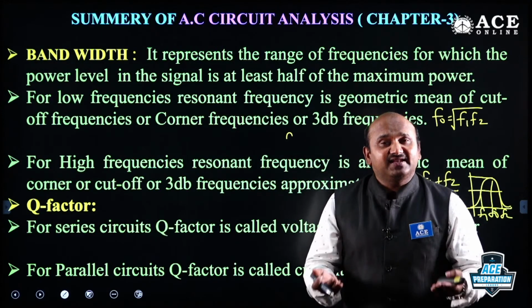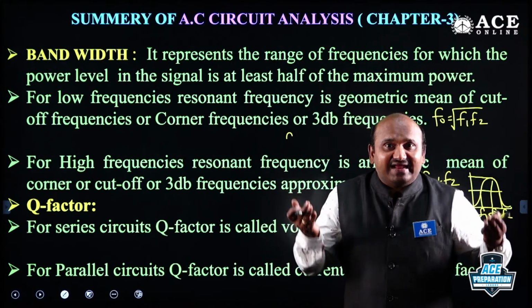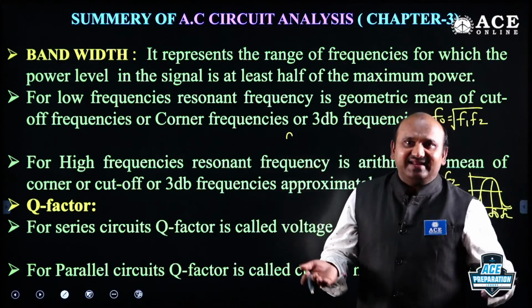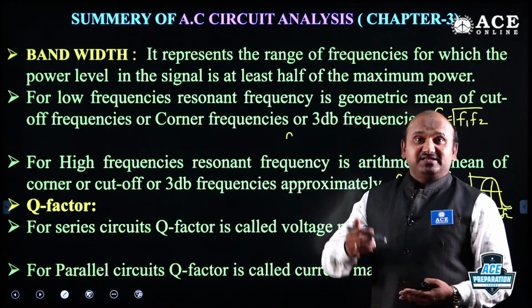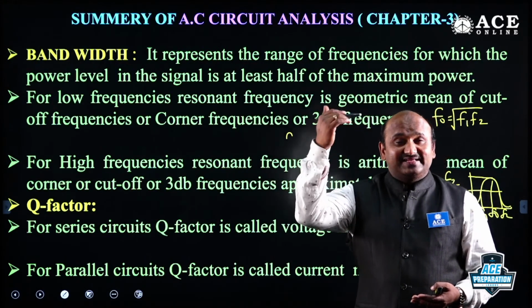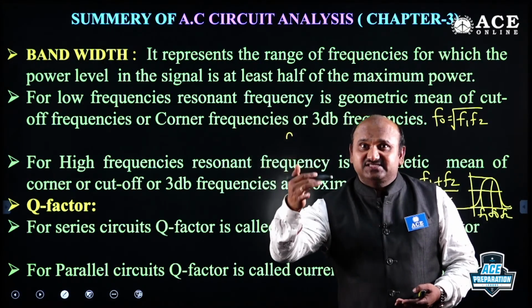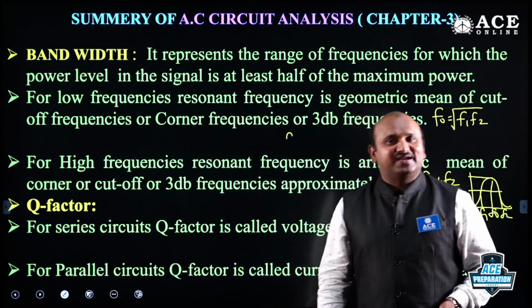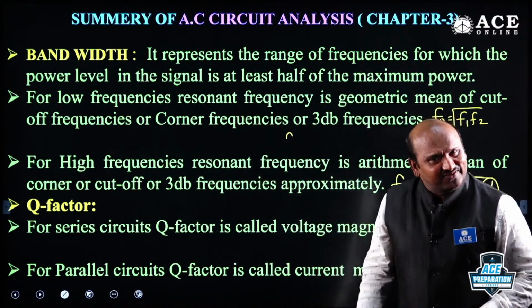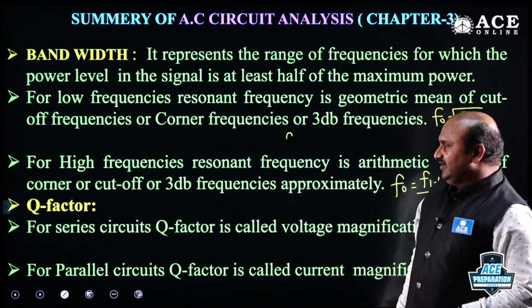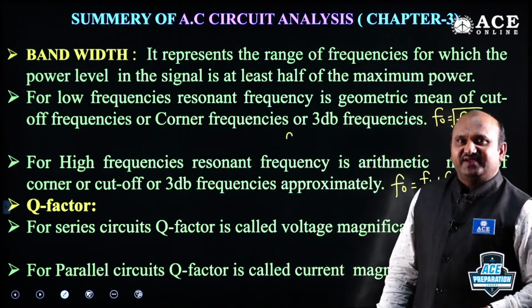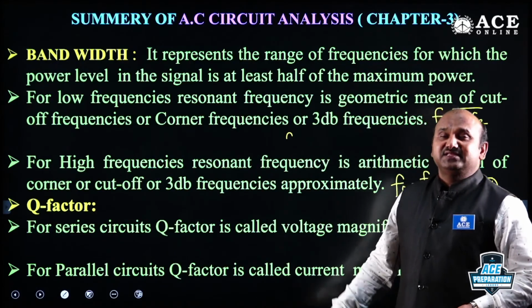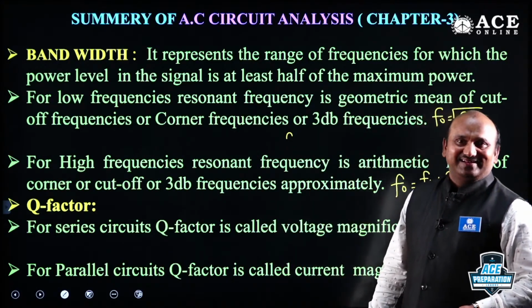Because finally we have only earnings in our hands, right? Based on that, the energy stored by either the inductor or capacitor divided by the energy dissipated per cycle is the quality factor, with a multiplication factor. For series circuits, the quality factor is called the voltage magnification factor. Voltage is different, and in terms of that we can define it, right?